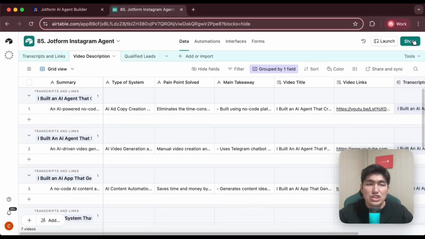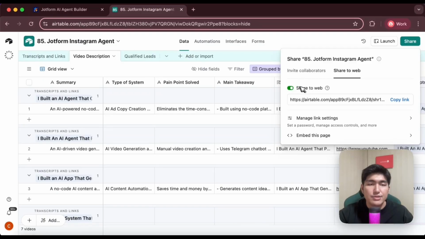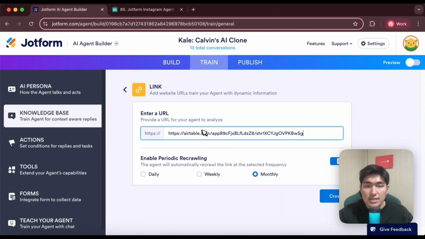What I'm going to do is click share from Airtable. Okay, I'm going to click share to web, and I'm going to enable this, copy the link, and I'm going to paste this in. And I can also enable periodic recrawling so the agent is able to consistently update its information about our channel as we create more videos along the way.